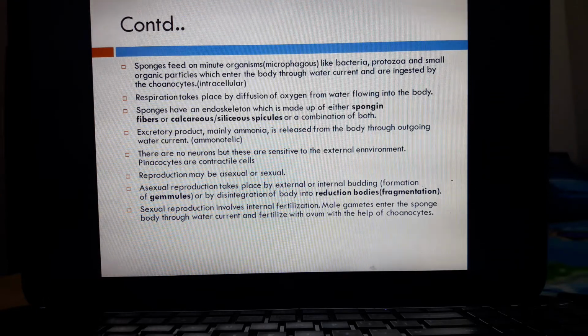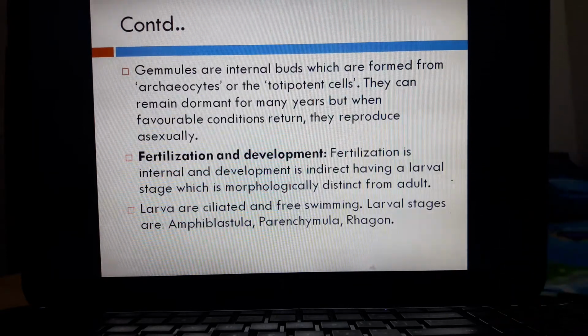Reproduction in case of sponges may be sexual or asexual. Asexual reproduction takes place by external or internal budding. Internal budding is the formation of gemmules, or by disintegration of the body into reduction bodies, that is fragmentation. Gemmules are the internal buds which are formed from the archaeocytes or the totipotent cells.